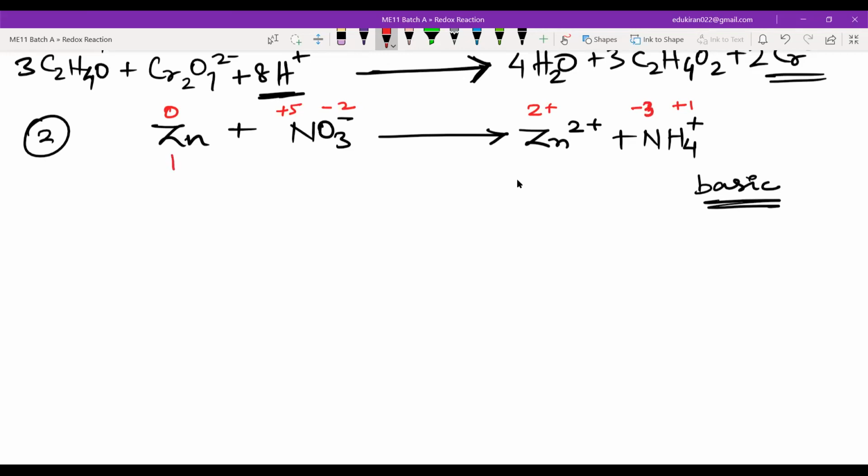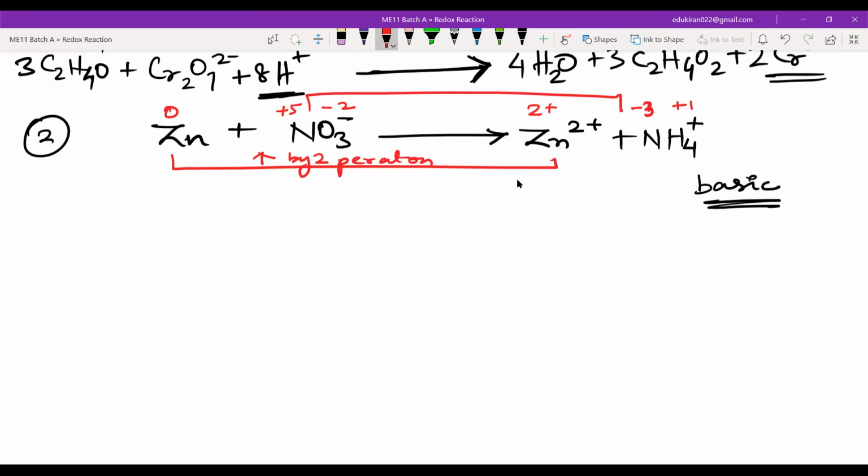Okay. So from zinc to Zn2 plus, it is what? Increase by 2 per atom. And if I go from nitrogen to nitrogen here, it is decrease by 2 per atom. Okay, decrease by 2 per atom. Let me write the oxidation half and the reduction half. So what is getting oxidized here? Zinc or nitrogen? Which is getting oxidized? Nitrogen.